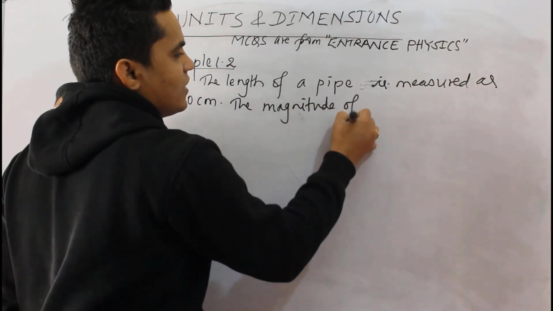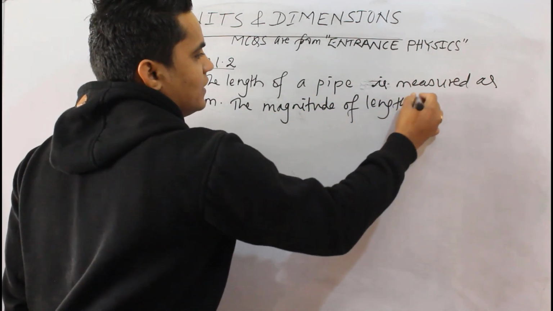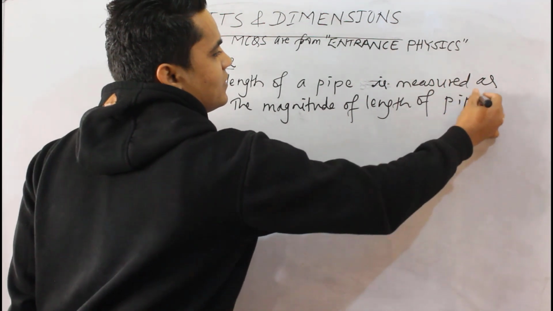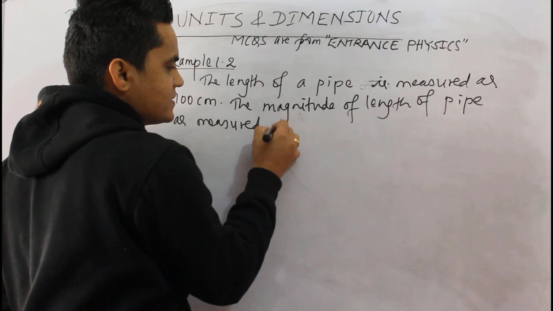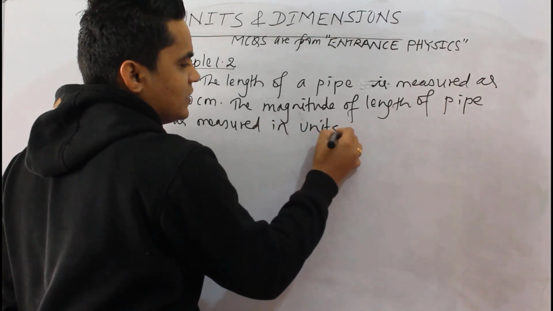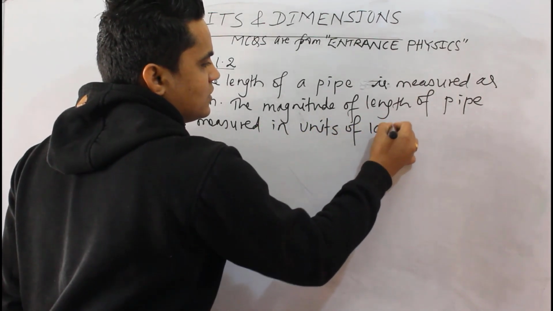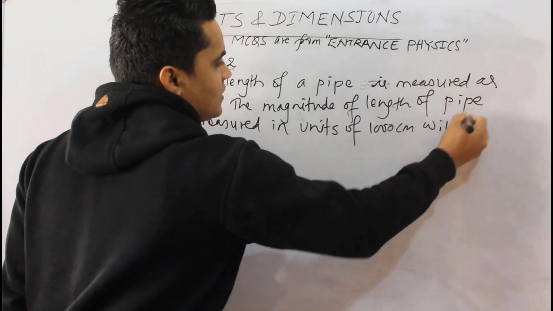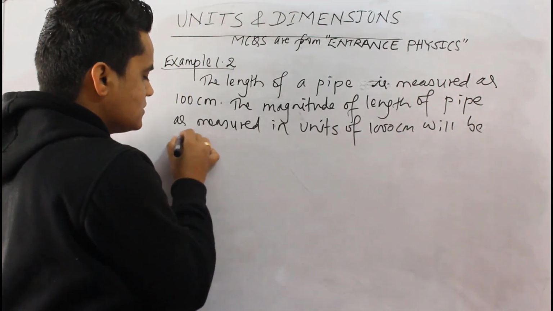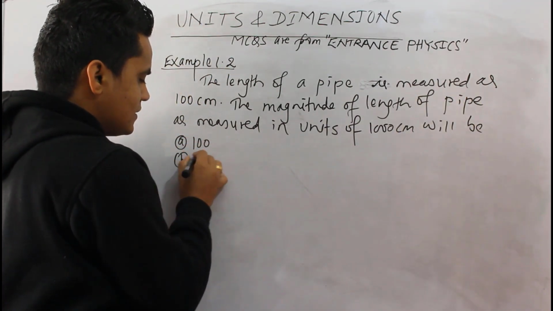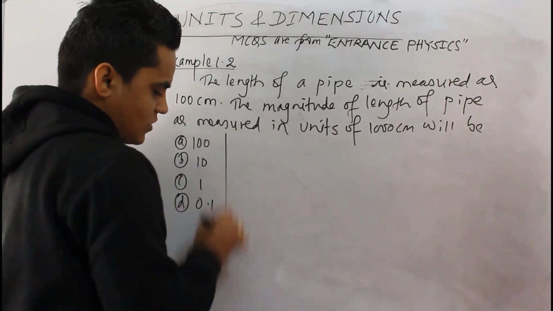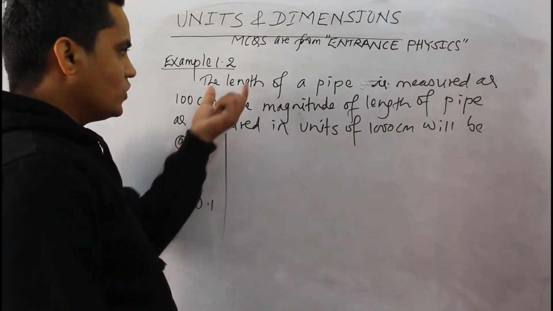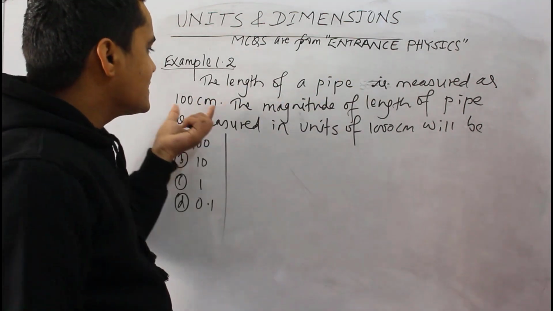The magnitude of the length of the pipe, measured in units of 1000 centimeter, will be: 110, 1, 0.1.